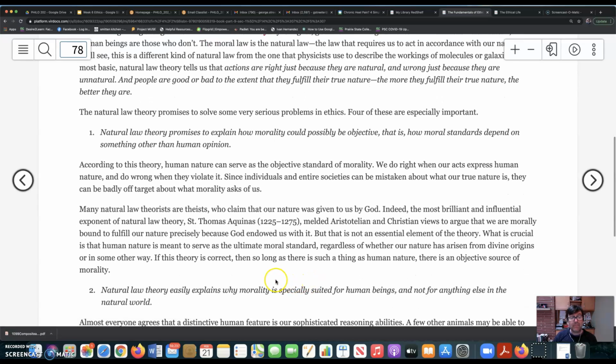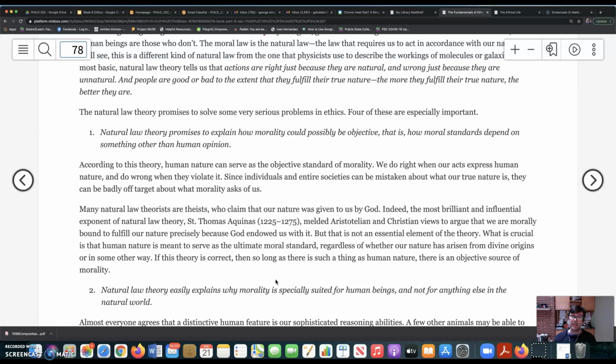So Aquinas is an example of someone who connects views about human nature to views about God. What constitutes our nature as human beings? Well, we were created by God and given a certain nature by God. That's something that Thomas Aquinas believes.